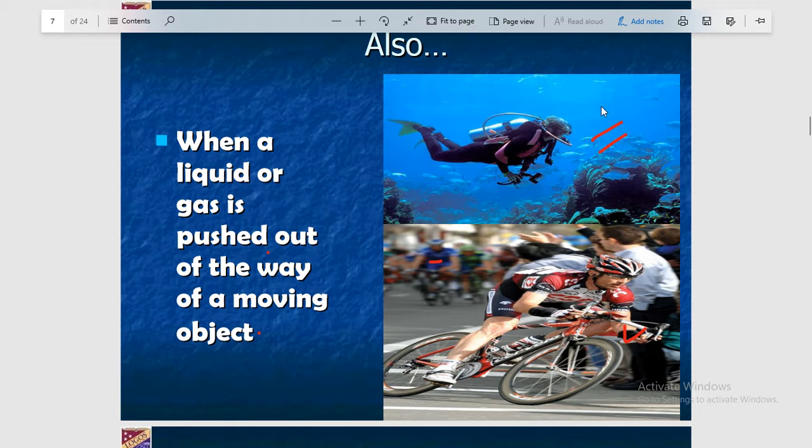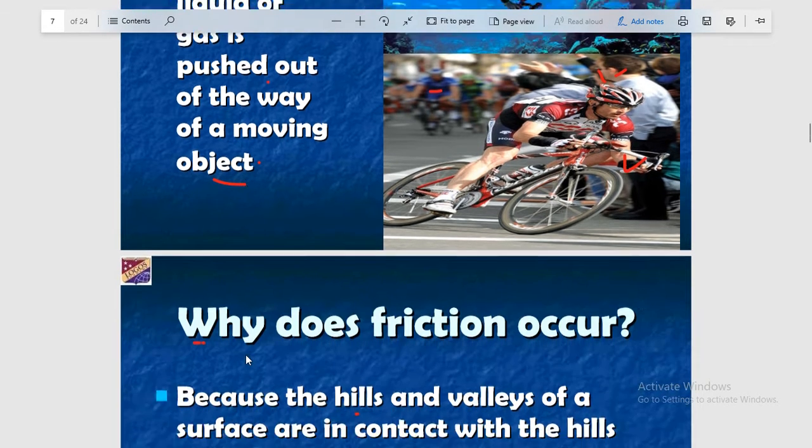It means liquids and gases also resist the motion of an object, or you can say they also produce friction. So when a liquid or gas is pushed out of the way of a moving object, they also produce friction.